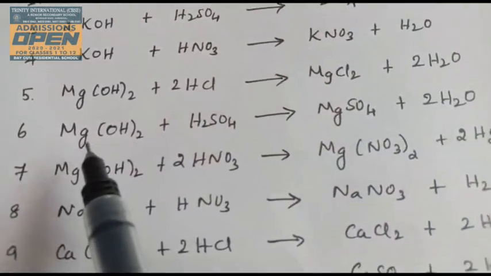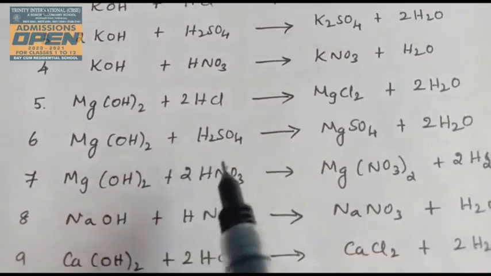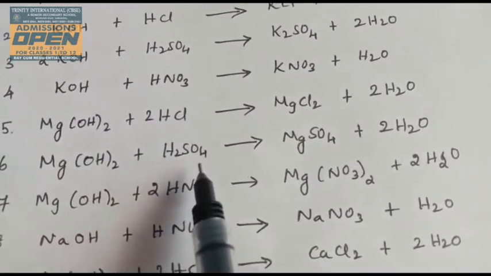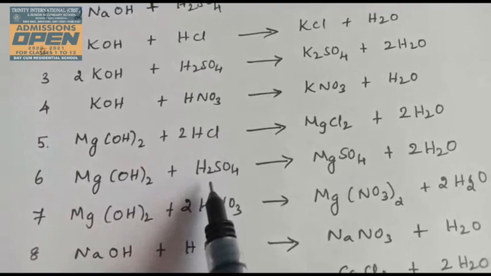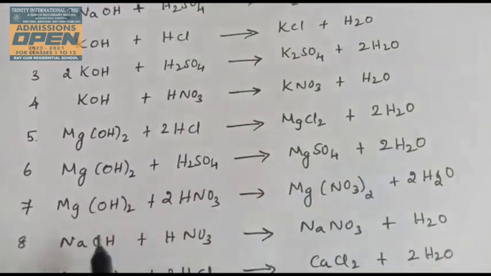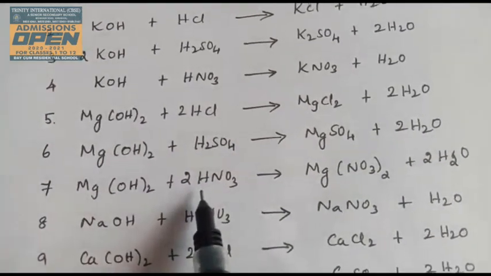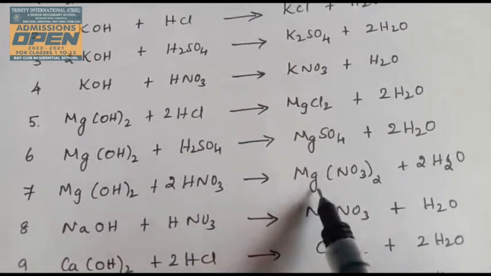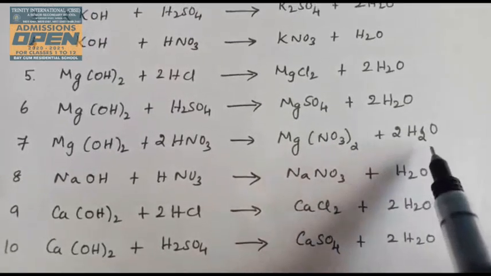Sixth neutralization example, magnesium hydroxide and H2SO4, that is sulfuric acid. So magnesium hydroxide reacts with sulfuric acid to form magnesium sulfate and water molecule. And the seventh example, magnesium hydroxide and nitric acid. Nitric acid formula HNO3, to form magnesium nitrate Mg(NO3)2 and water molecule 2H2O.